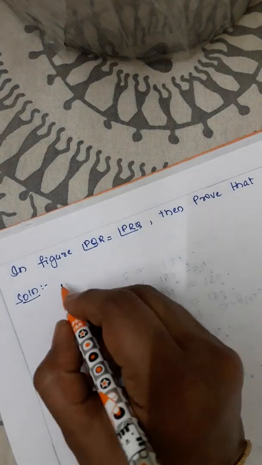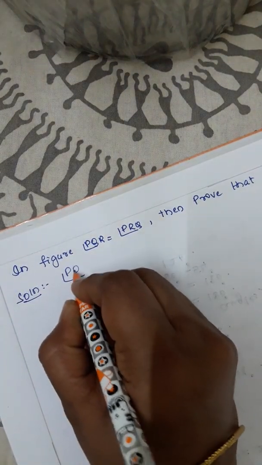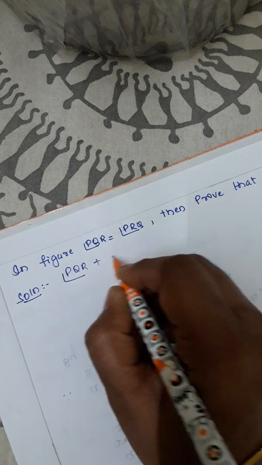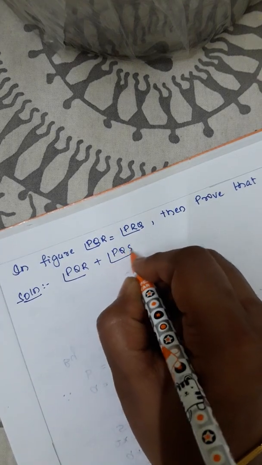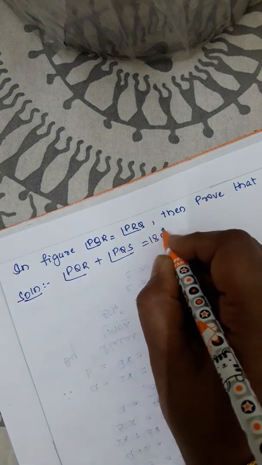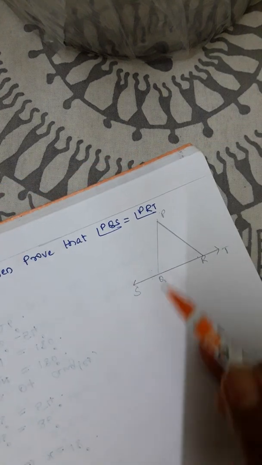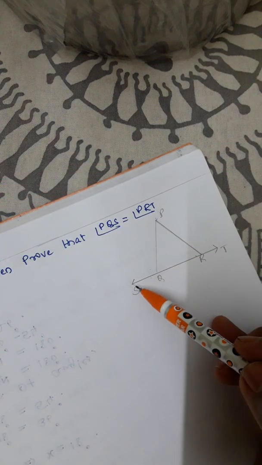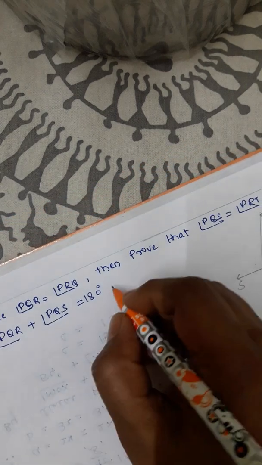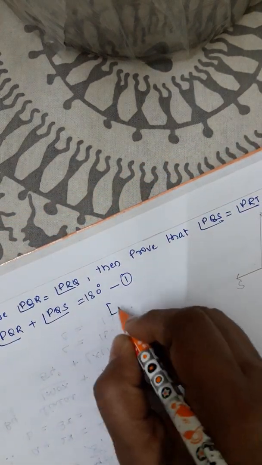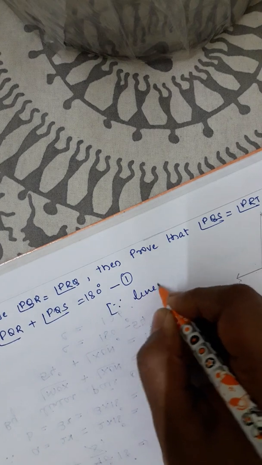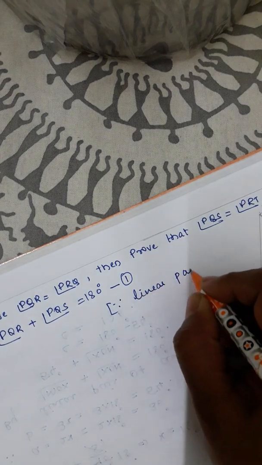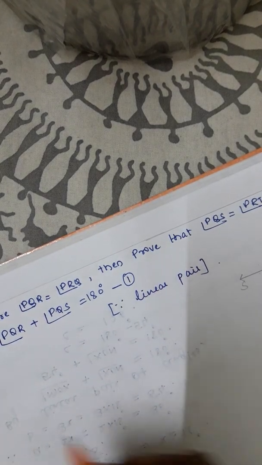So here angle PQR plus angle PQS is equal to 180 degree. As you can see here, angle PQR plus angle PQS is equal to 180 degree. Call this equation 1. The reason is linear pair.